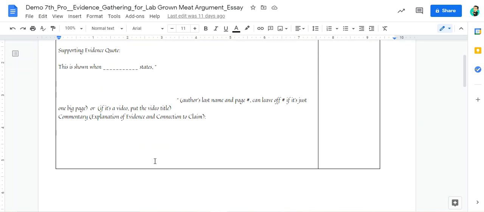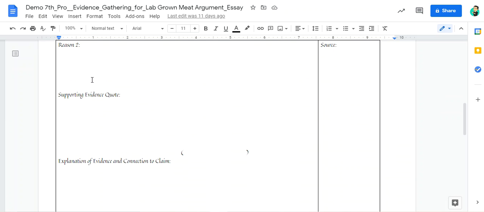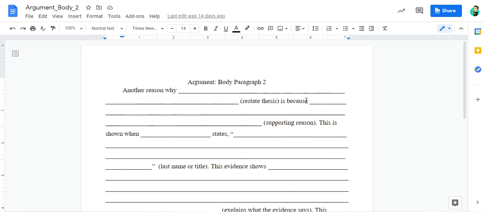For the second body paragraph, you're going to go to your second page and yours should be filled out, and you should have a second reason right here, right? So you're going to have a second reason supporting why lab-grown meat is a good idea, or a second reason supporting why lab-grown meat is a bad idea, right? So you would put that over here to finish up your topic sentence.